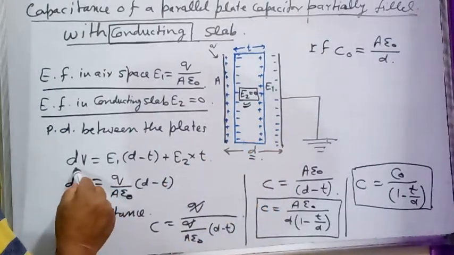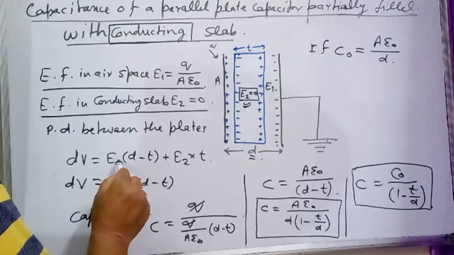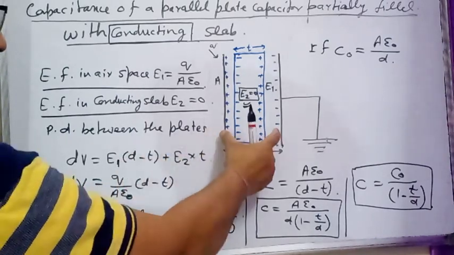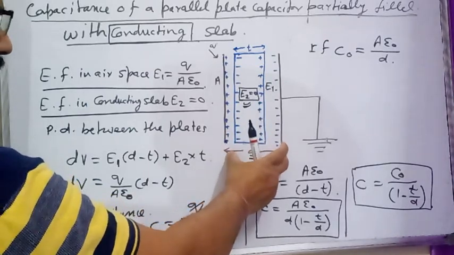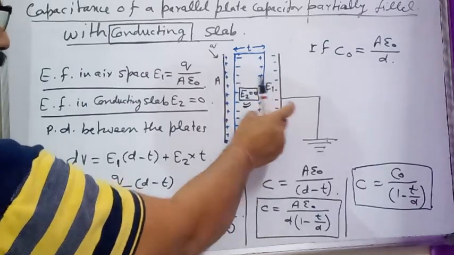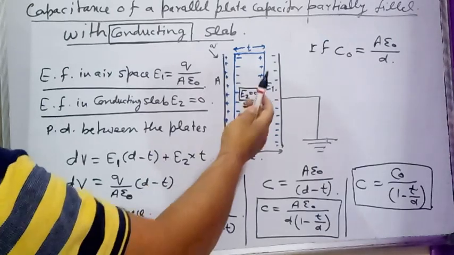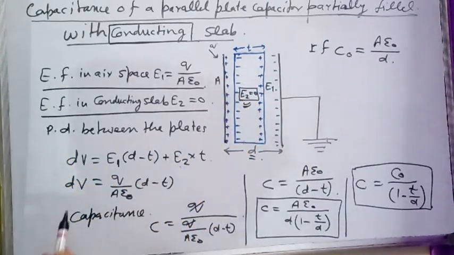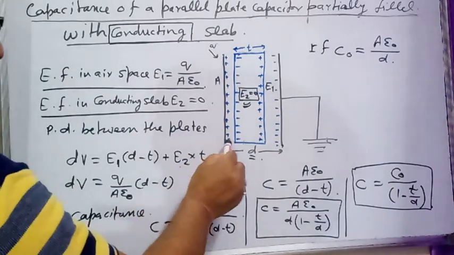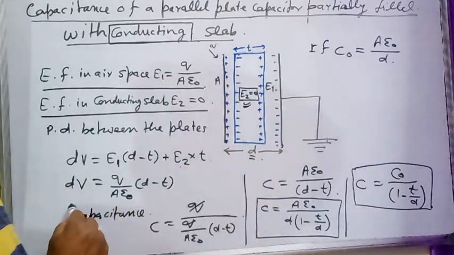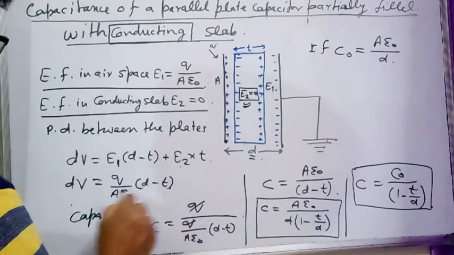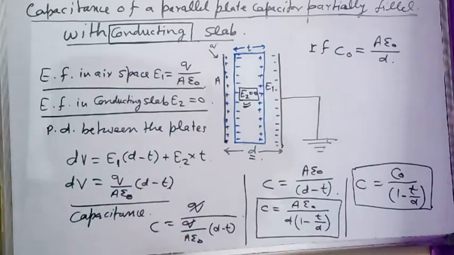Potential difference dV is equal to electric field in air space multiplied by thickness of the air space, which is d minus t, plus electric field in the conducting slab, that is 0 multiplied by t. So the potential difference between the plates is Q divided by A epsilon naught multiplied by d minus t.